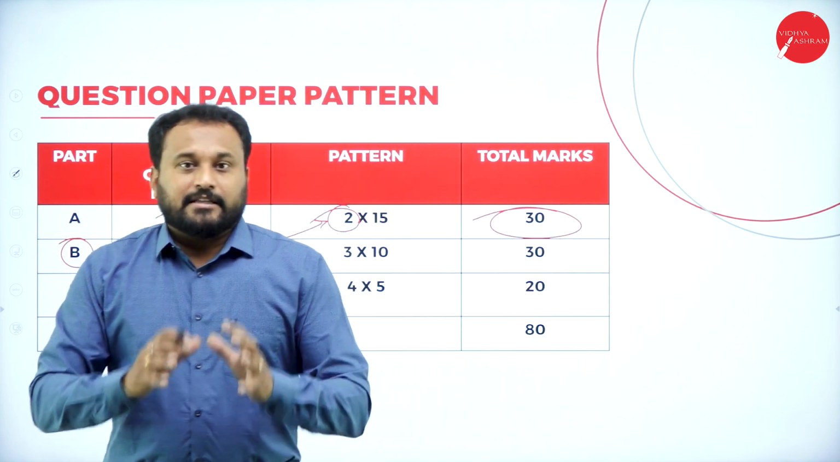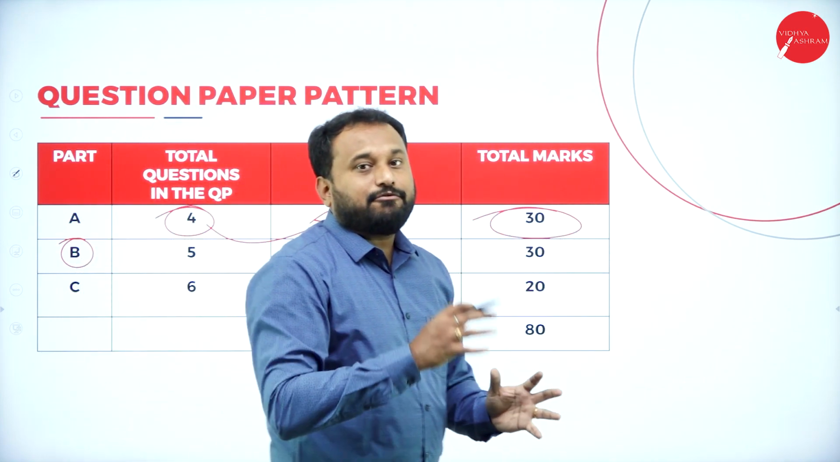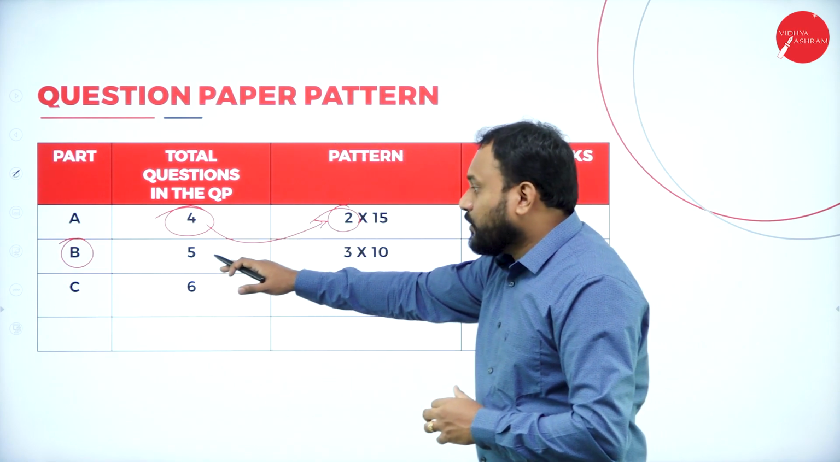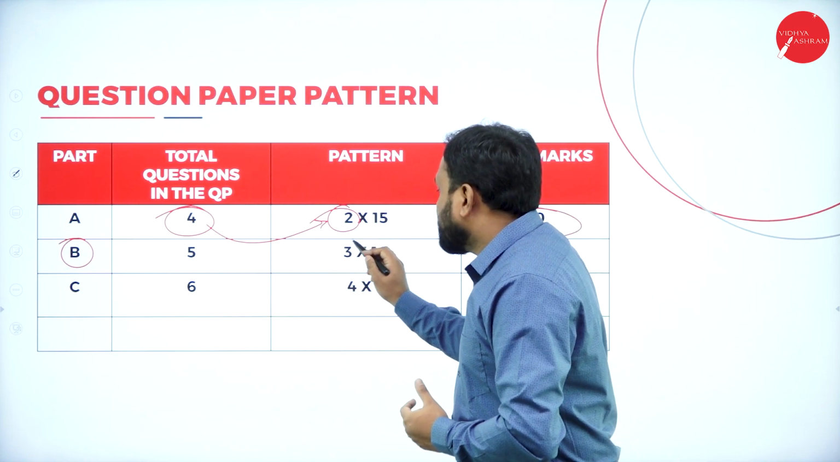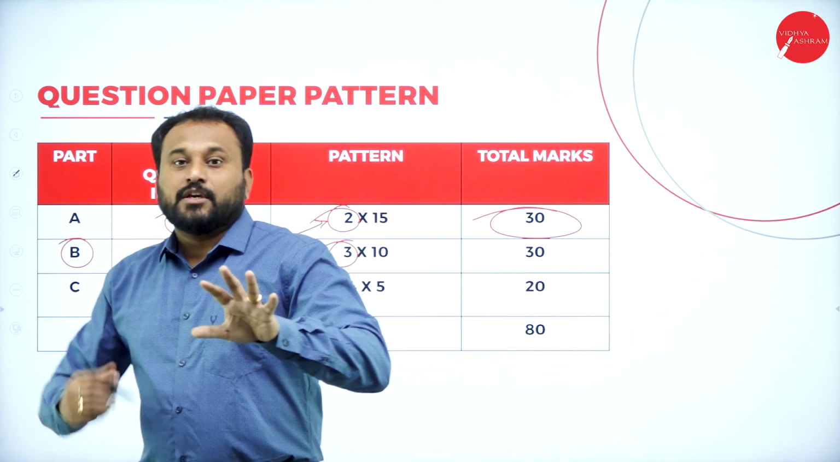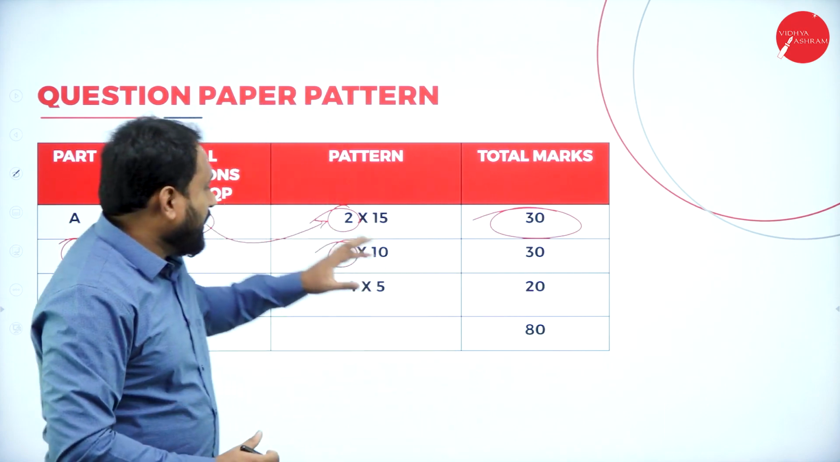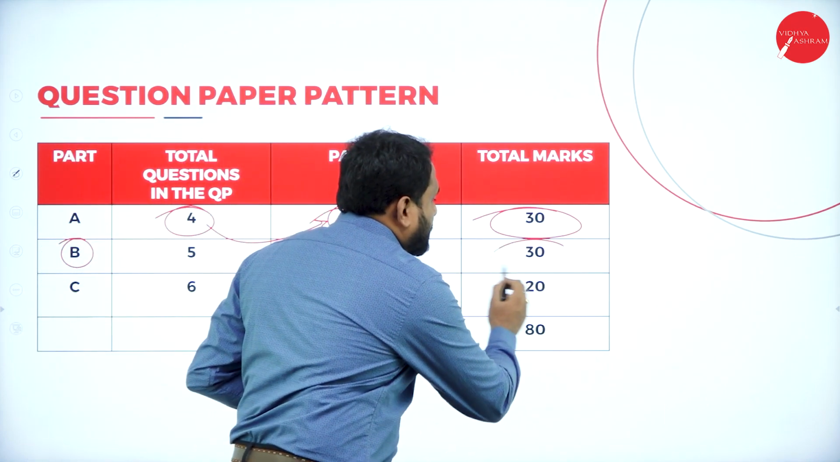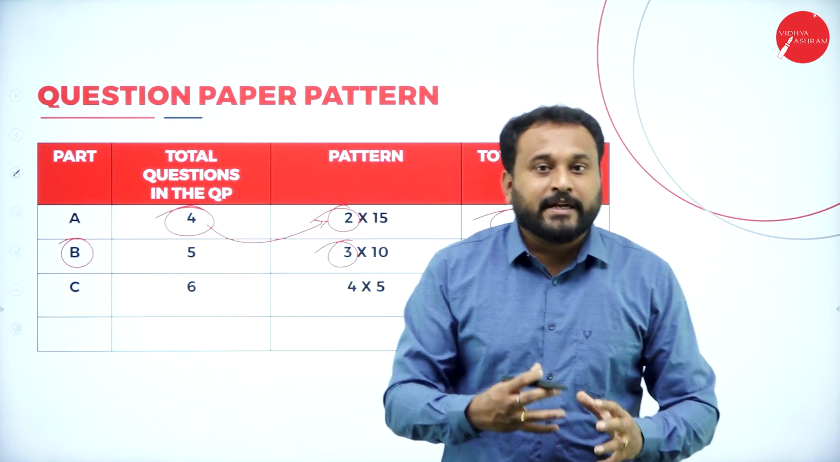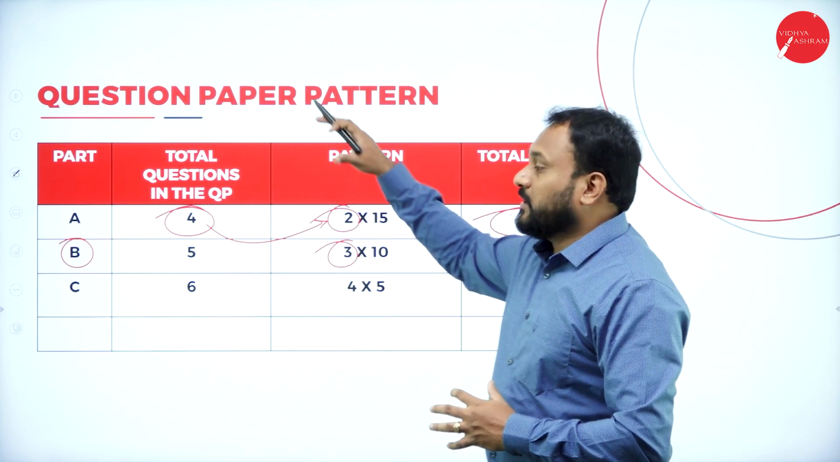5 questions you will get. That means from each chapter you will have one 10-mark question that is compulsory. Now you need to concentrate on 3 questions. In the 5 questions, you are supposed to take only 3, and 3 into 10, that is how you again get 30 marks.